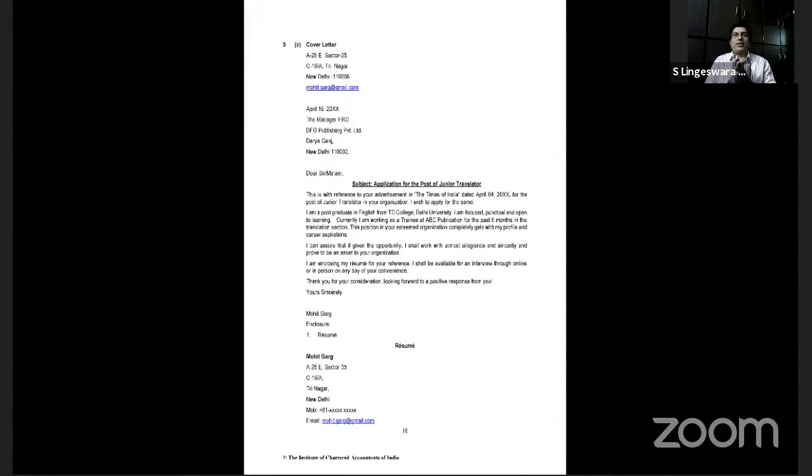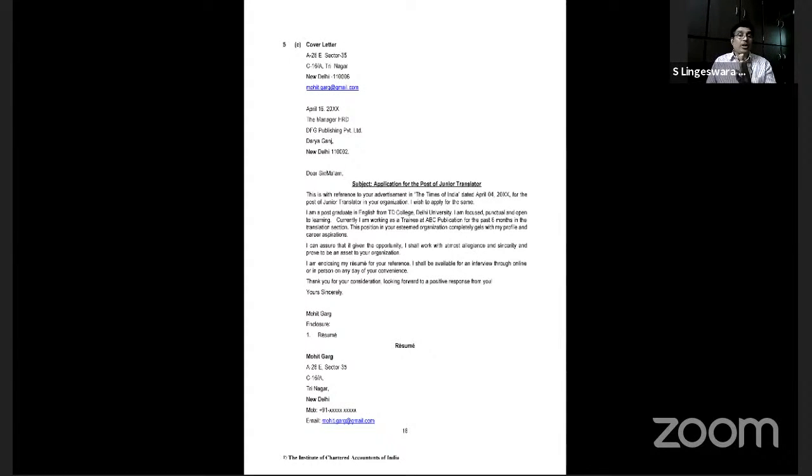Very basic fundamental: do not go for more than a single page for a fresher, and for the experienced, preferably 1 page again. If not, please go for 2 pages. I am talking about the resume, not the cover letter. The cover letter is suggested to be only 1 page, absolutely no length beyond 1 page. Is that clear?